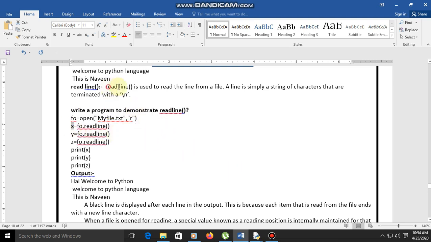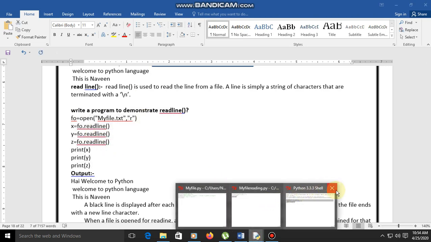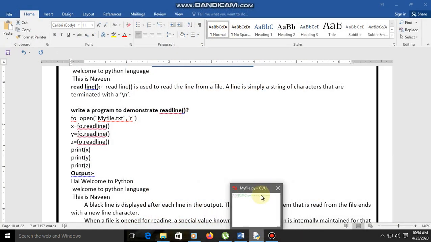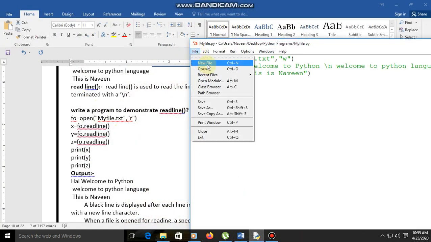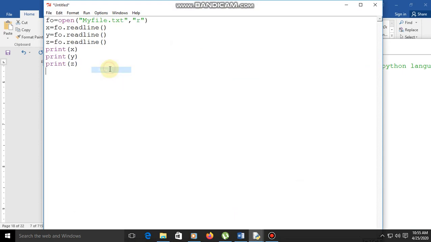Now see, readline is used to read a line from your file. A line is simply a string of characters that is terminated with a \n. Now write a function to demonstrate readline. Copy this one, select new, file, new, paste it.